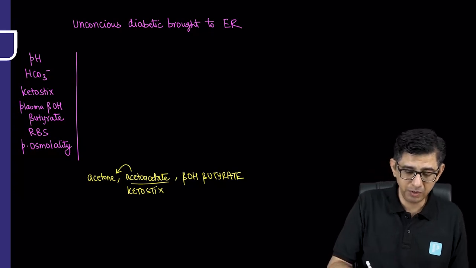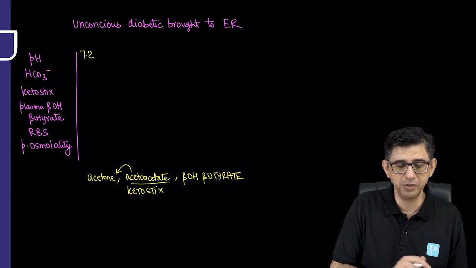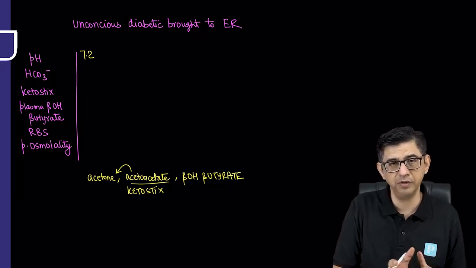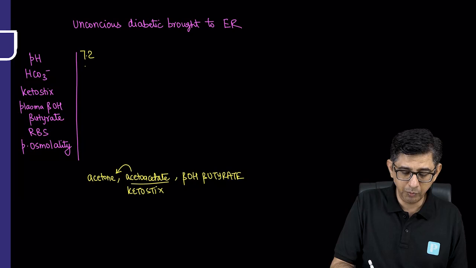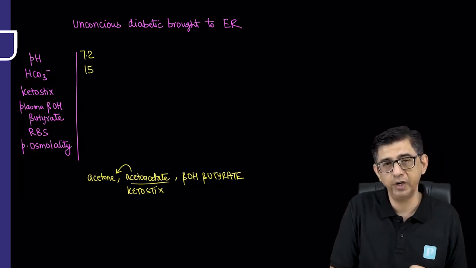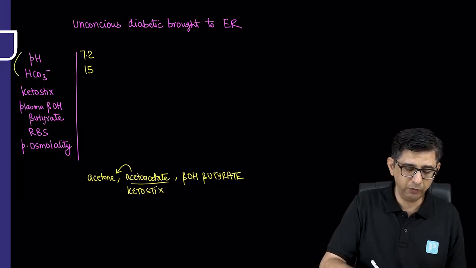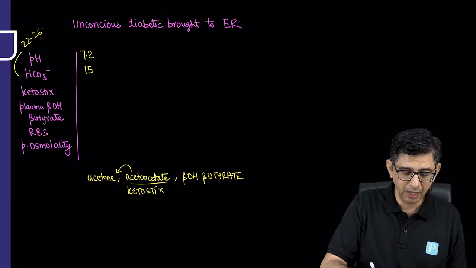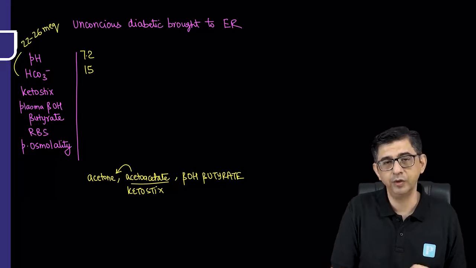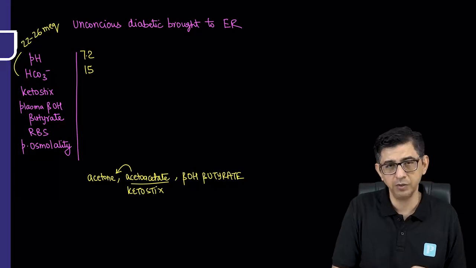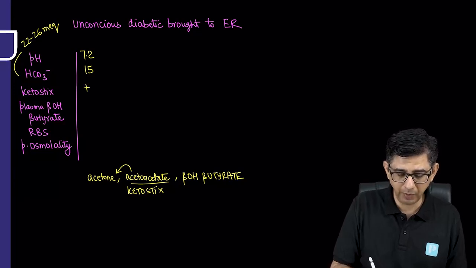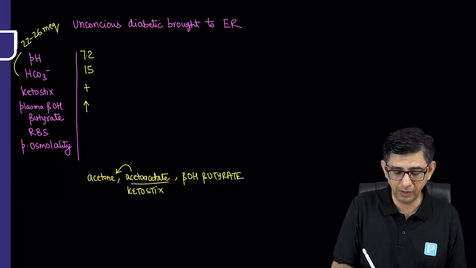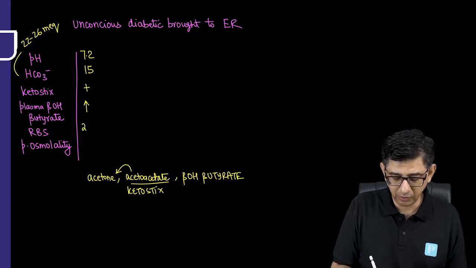In a large number of questions, when they talk about an unconscious, unresponsive diabetic, the pH, normally 7.35 to 7.45, is 7.2, which means it is an acidotic status. Normal bicarbonate is in a range of 22 to 26 milliequivalents. And in our patient, let me say the value is given to be 15. So it proves that my patient has metabolic acidosis, the keto sticks turn out to be positive, plasma beta hydroxybutyrate values are elevated, and the blood sugar of the patient is anywhere in the range between 250 to 600 milligram per deciliter.